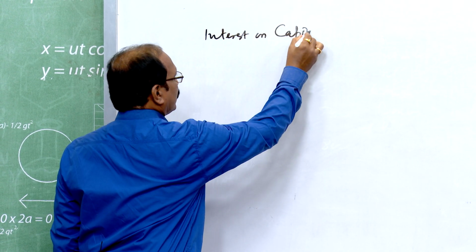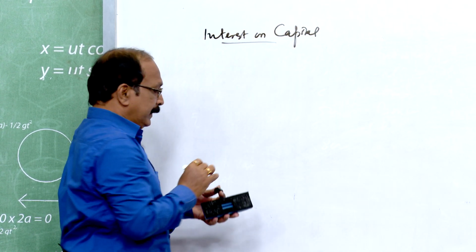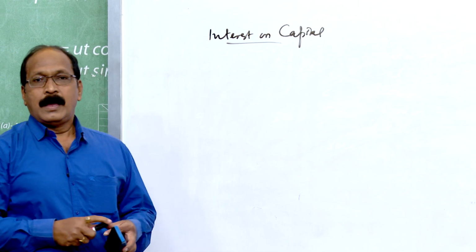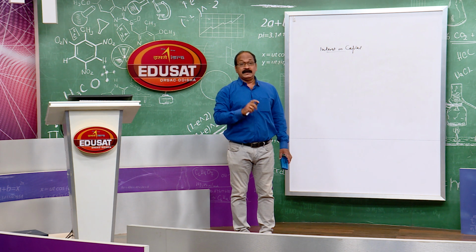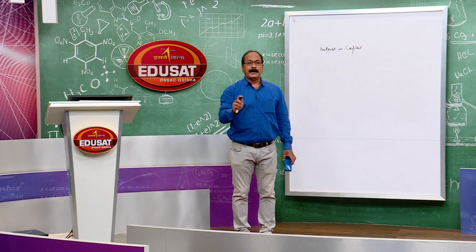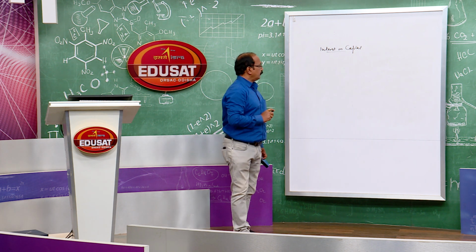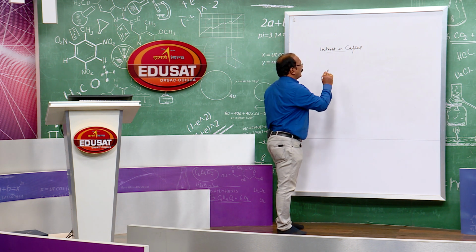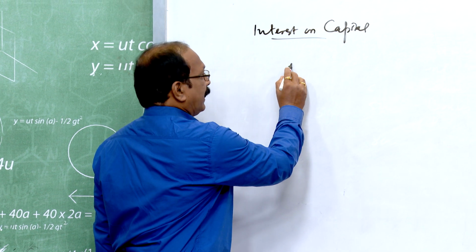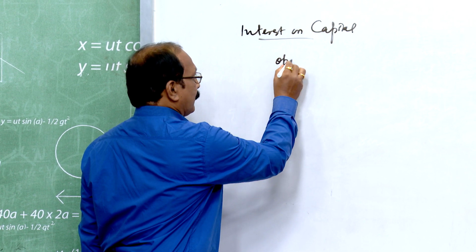Interest on capital is very important to learn. Interest on capital is an expense to the organization, to the firm, but it is income of the partners, very important to remember. Interest on capital normally is payable on opening capital.